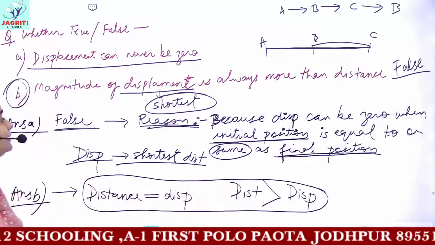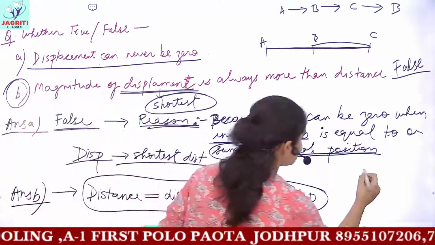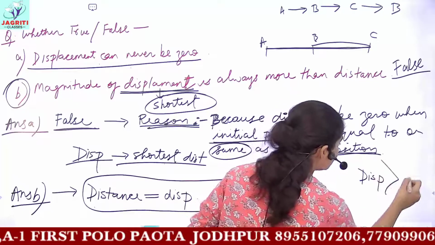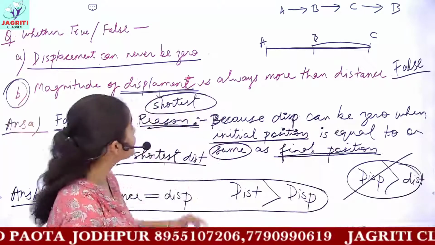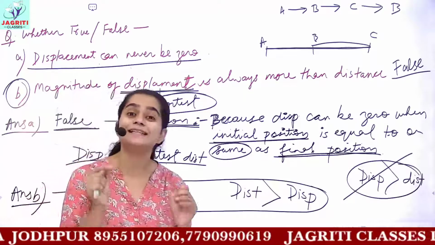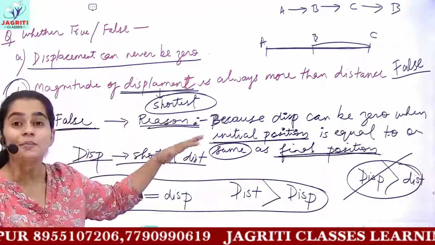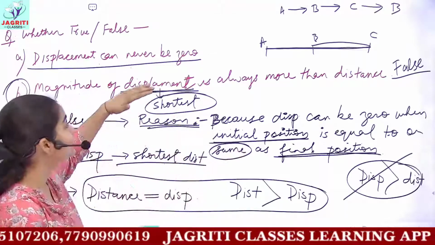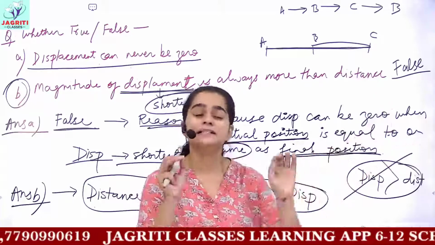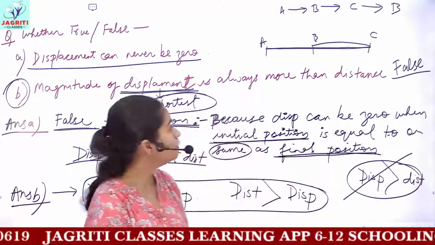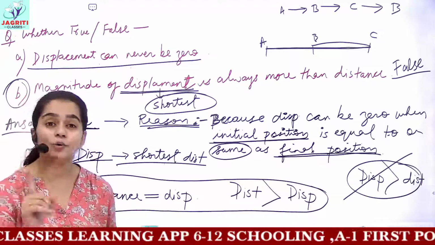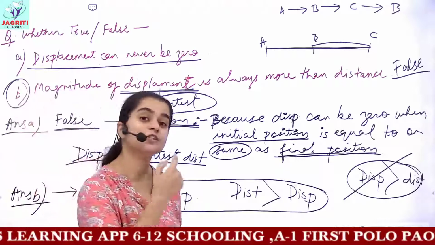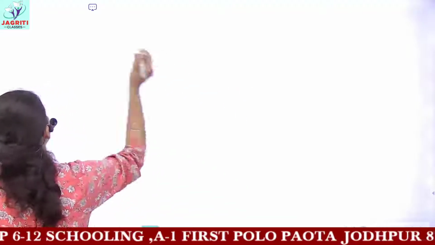But here it is written, can displacement be greater than distance? So this would be absolutely false, because displacement means the minimum or the shortest distance. And because we are talking about the shortest and minimum quantity, it cannot be greater than distance considering any type of case. So this completes your topic of distance and displacement, along with some of the numerical and conceptual questions which we discussed here. Now next, what we'll be starting with today is speed and velocity.